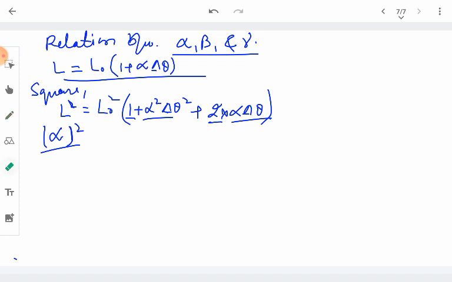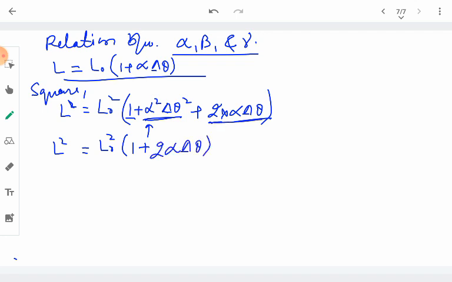So we can drop those terms. In this equation, we drop any higher order terms of the constant alpha, so this term is dropped. We are left with L square equal to L naught square into 1 plus 2 alpha delta theta.